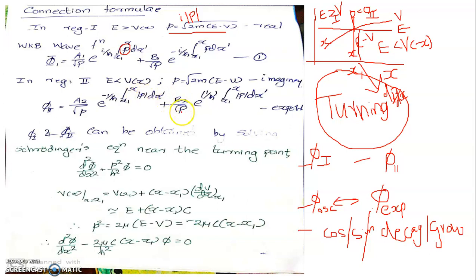Plus b2 by root p, this term for region 2 turns out to be, you have minus i coming from this momentum term, making it minus i squared, which is plus 1. So this turns out to be 1 by h cross integral x1 to x |p| dx prime. This also illustrates that the WKB wave function in region 1 is oscillatory. You can have a De Moivre's expansion for this.